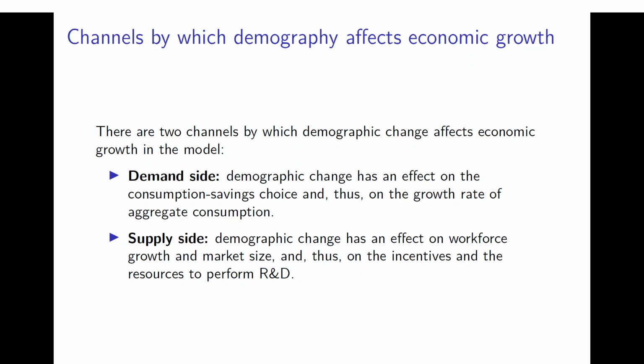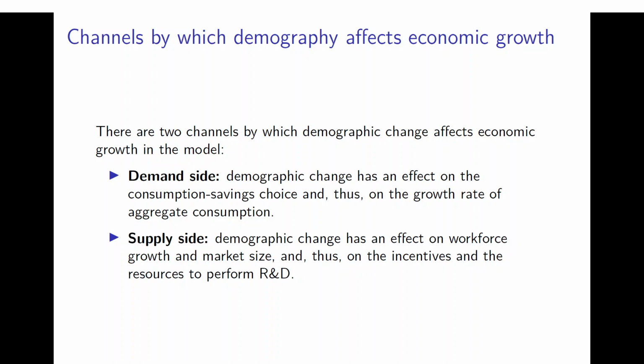Now, in such a setting, there are two channels by which demography can affect economic growth. One is the demand side channel, so that's how demographic change affects the demographic structure of the households in the economy and how this affects their decisions. And when their decisions are changed, this can have repercussions on the incentives to carry out research and development and then on economic growth.